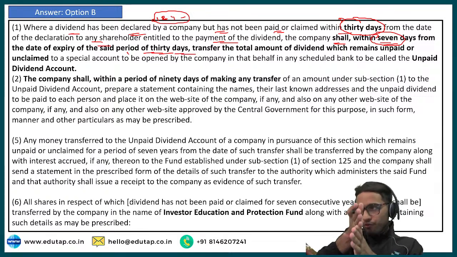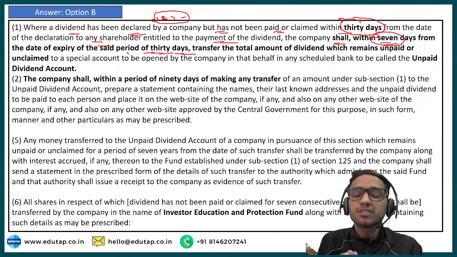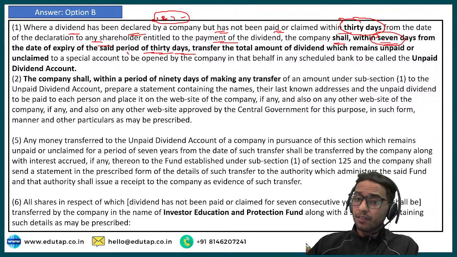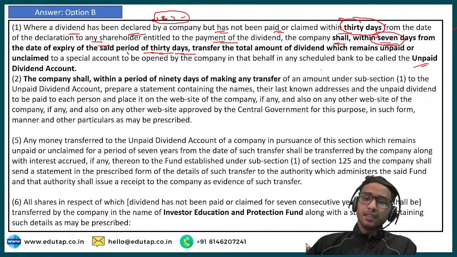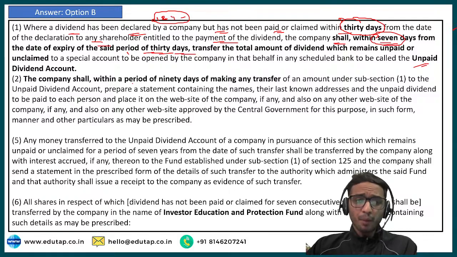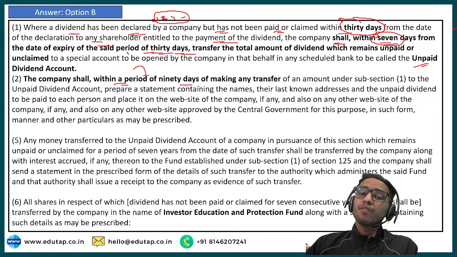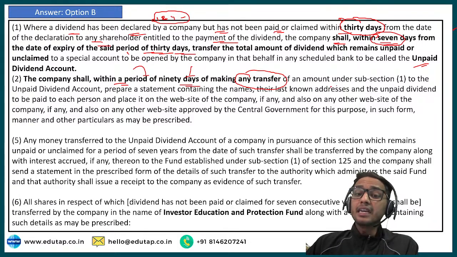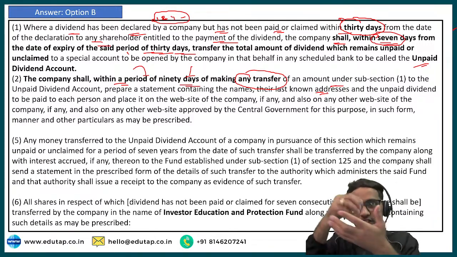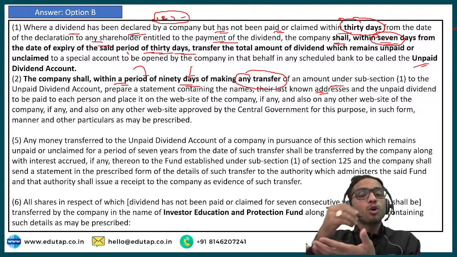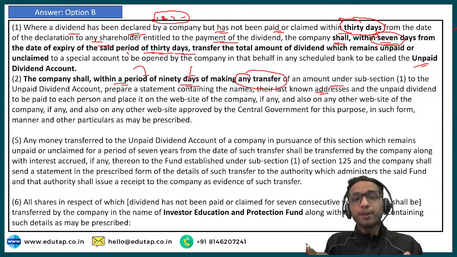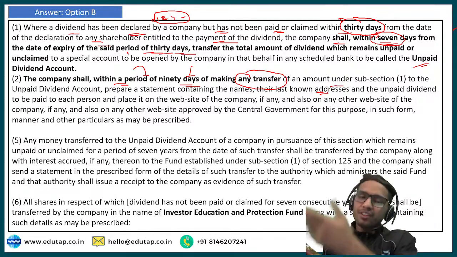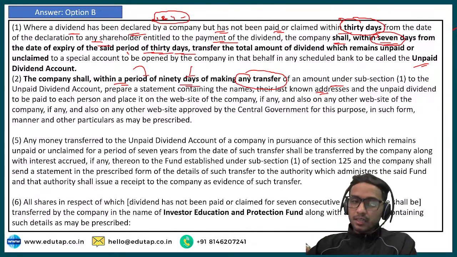After the declaration of dividend, 30 days have lapsed. After this 30 days, within 7 days, the company has to transfer this amount to the special account, that is the unpaid dividend account. Now after transferring it to the unpaid dividend account, what is going to happen? The company shall, within a period of 90 days of making any transfer, prepare a statement which is going to contain all the names, all the addresses, all the amounts, and they have to place this statement on the website or any other place where the central government has approved. The second question can be asked from subsection 2.